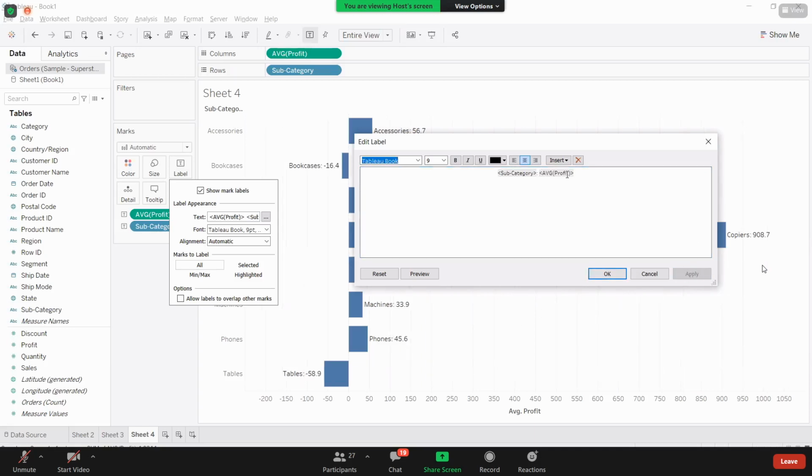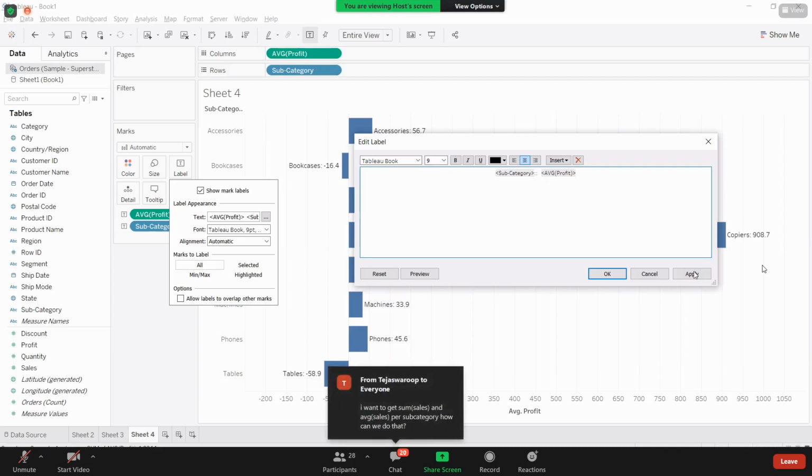Now see, whatever changes you have done, when you click on Apply, that will get reflected here. Once you are okay with this, then click on OK. Or if you want to do any modifications, for example, here I'm keeping one more colon and giving two spaces. Again, you have the Apply button. Again, you have seen this.